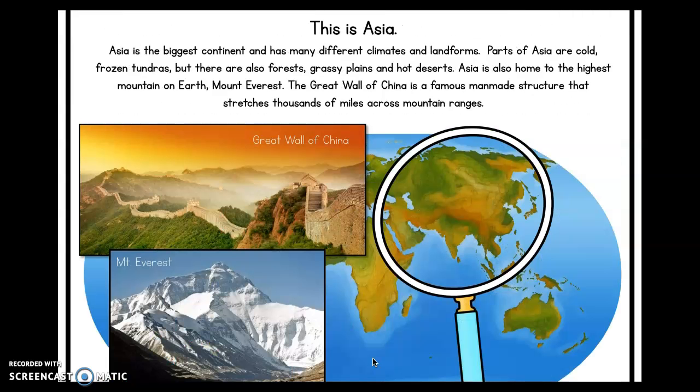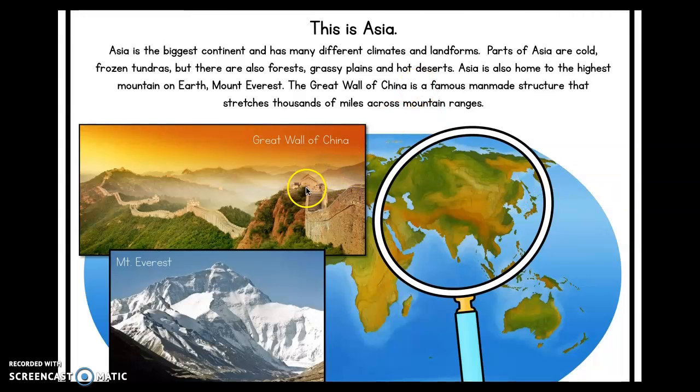All right, guys, next up is Asia, which we can see in this magnifying glass here. So Asia is the biggest continent, and it has many different climates and landforms. Parts of Asia are cold, frozen tundras, but there are also forests, grassy plains, and hot deserts. Asia is home to the highest mountain on Earth, which is Mount Everest. The Great Wall of China is a famous man-made structure that stretches thousands and thousands of miles.